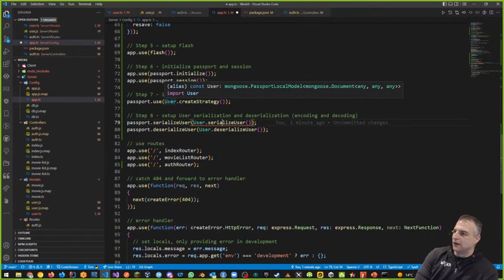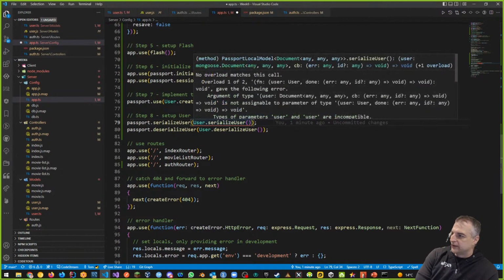So user, although it is, like we said before, a Passport local model, and it gives us these three, this is kind of generic typing. I know it's a little bit freaky when you look at this, but don't worry about it. It's just saying that the serialized user method is missing something that it's looking for. We're giving it one thing and it's looking for something else. That's what it's saying. The user type that we're giving it is wrong.